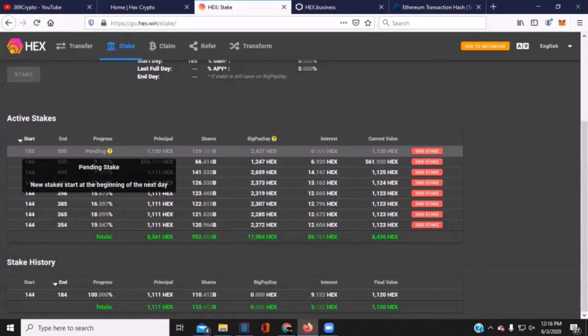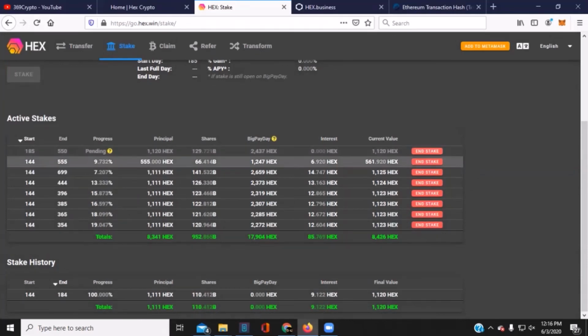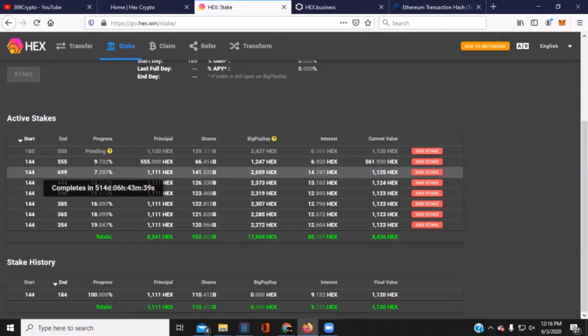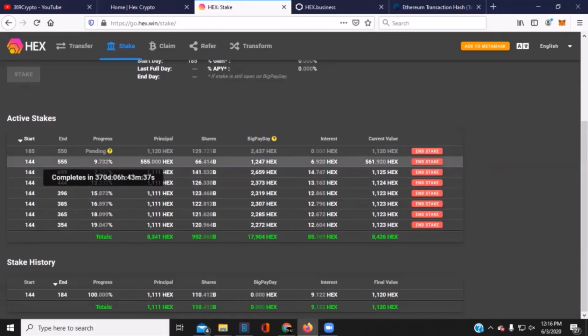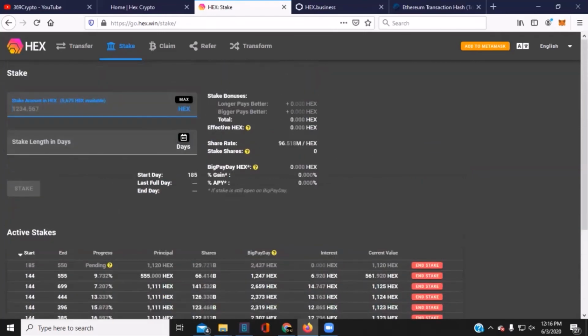See this right here? New stakes start at the beginning of the next day. I can end this at any time, no penalty. Any of these that are already running will incur penalties depending on how long they've gone. Some are 19%, some are 7%. This one here, it's not done for a long time, and this will take a lot of penalties. So don't do that. That's about all I have here today.